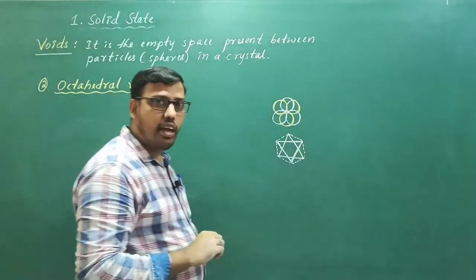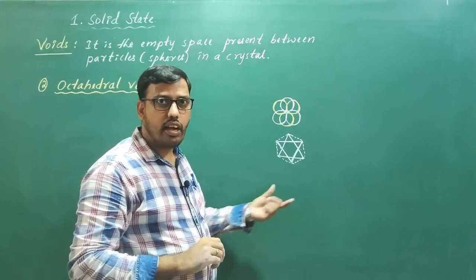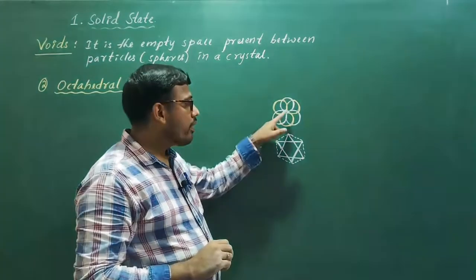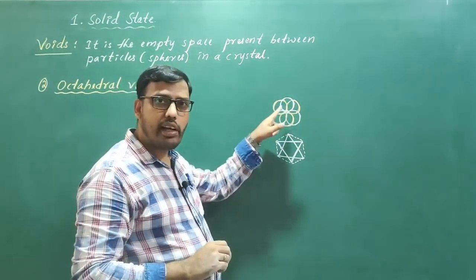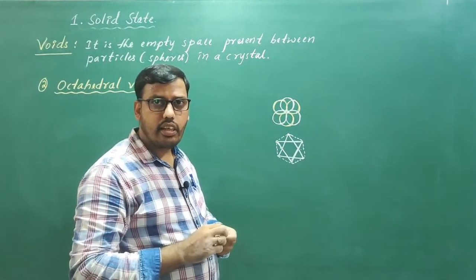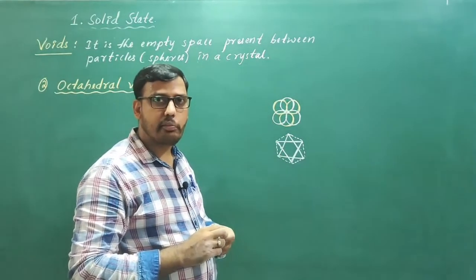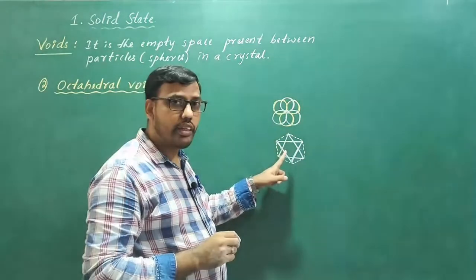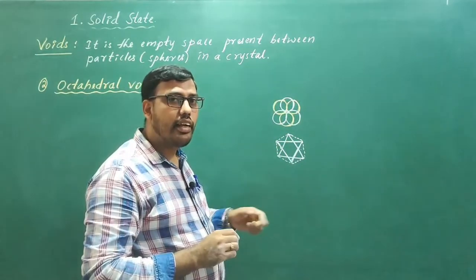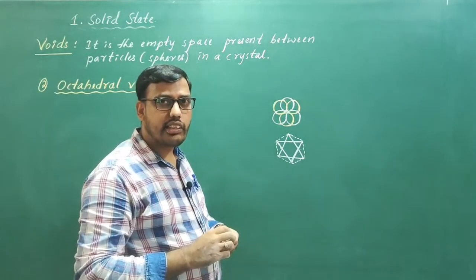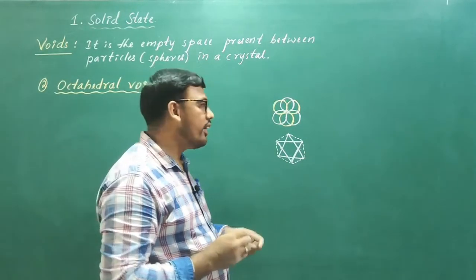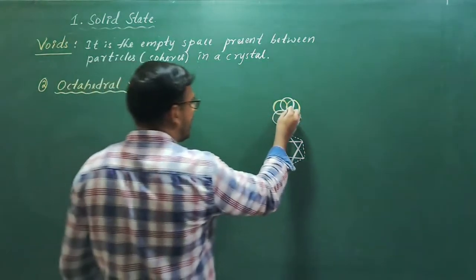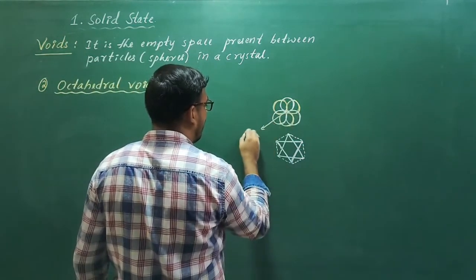What is this? Octahedron. A void which is surrounded by 6 spheres, when the centers of these 6 spheres are joined, a regular octahedron is formed. Such voids are called octahedral voids. So here is the octahedral void.